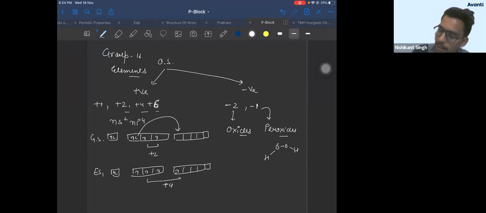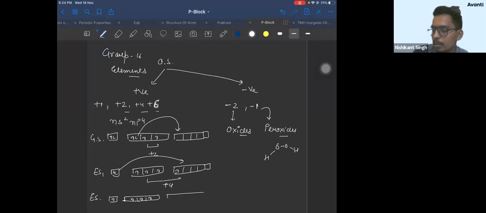If you excite this electron also, excited state 2 में, how many unpaired electrons will be there? There are total of 6 unpaired electrons, so +6 oxidation state. Okay. So +2, +4, +6. These are the oxidation states possible in this.